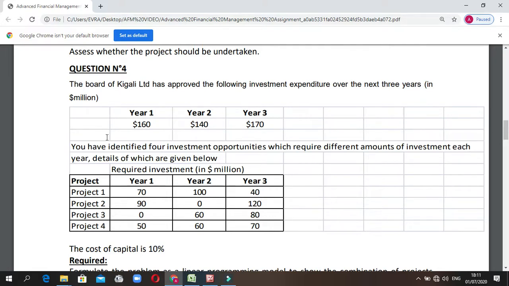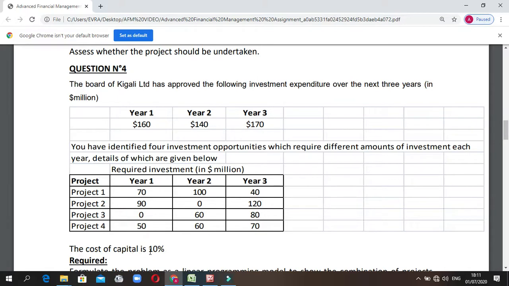In year 1, we are going to spend this, in year 2, in year 3. You have identified investment opportunities which require different amounts of investment in each year, details of which are given below. Required investment, that is in millions. In project 1 we require this and this. In year 2, in year 3 we require this.